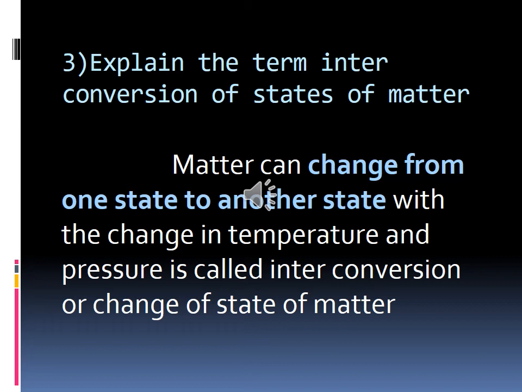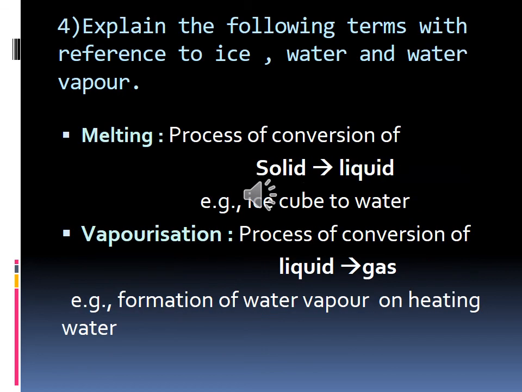Have you all completed, children? Again, read it. Explain the term interconversion of states of matter. Matter can change from one state to another state with the change in temperature and pressure. It's called interconversion or change of state of matter. Have you all completed? And this is your next question. Explain the following terms with reference to ice, water, water vapor. For the reference we are going to use ice, water and water vapor.